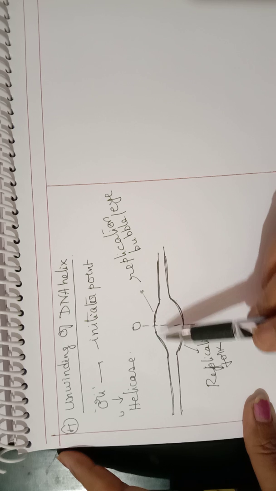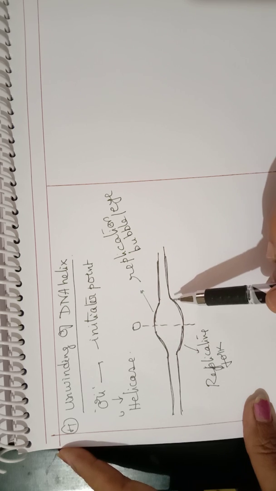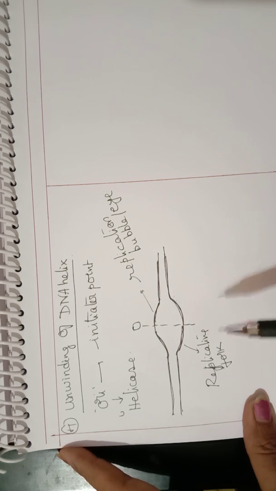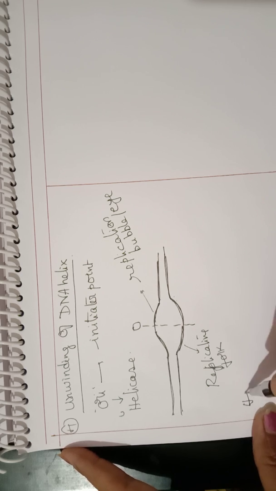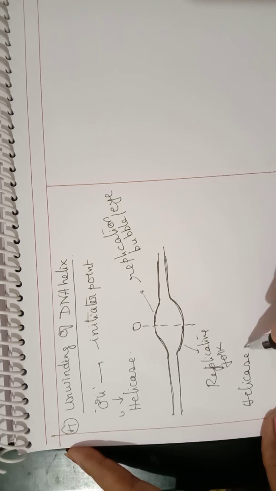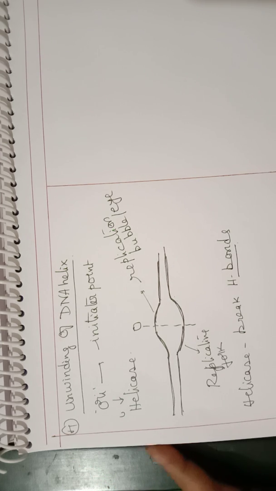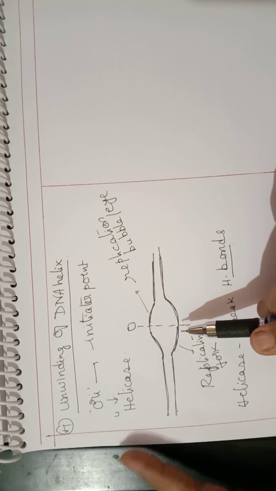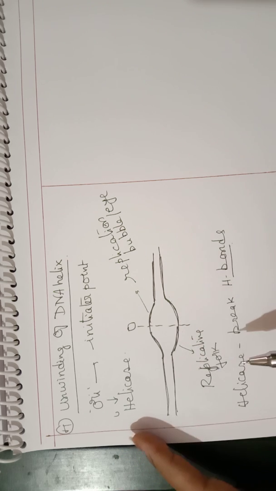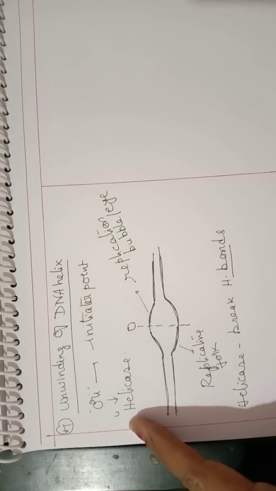So at the origin of replication, there is unwinding with the help of the enzyme helicase. What does helicase actually do? The function of helicase is to break hydrogen bonds. Now, based on the origin of replication, DNA replication can be either unidirectional or bidirectional.